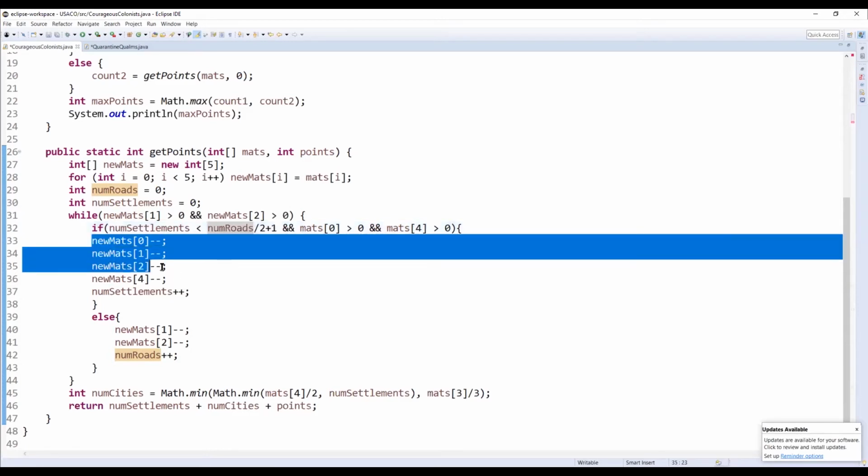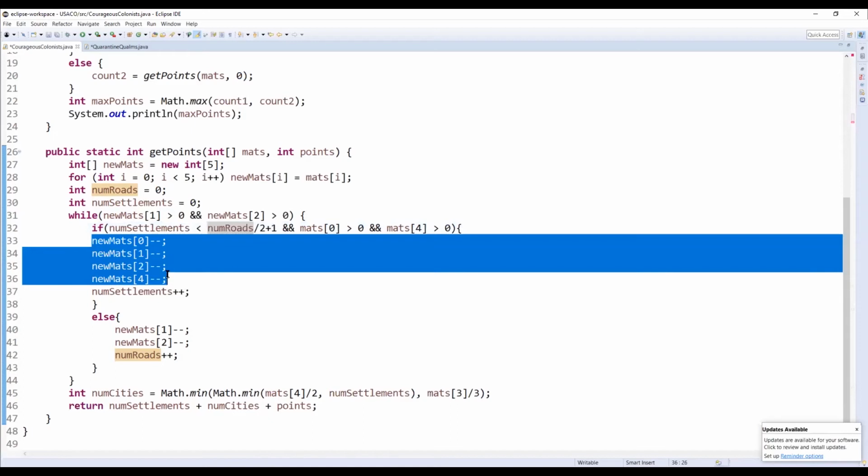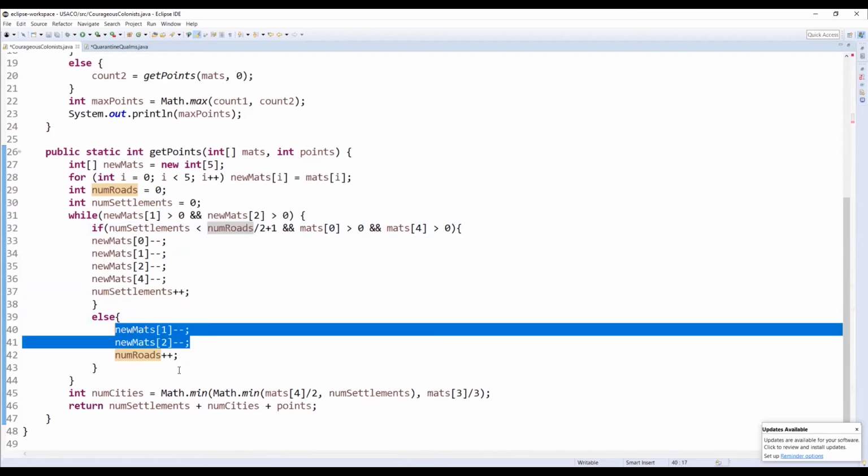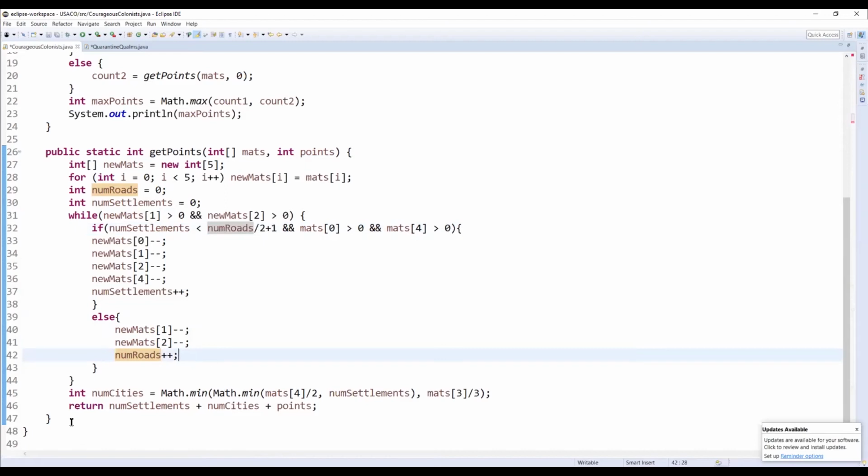So to build a settlement, we're going to say, okay, we'll subtract 1 from each of our resources, and then we'll add 1 to a variable called number of settlements. And then otherwise, we're just going to get rid of 1 wood, 1 brick, and build a road. So we've gotten that taken care of now.